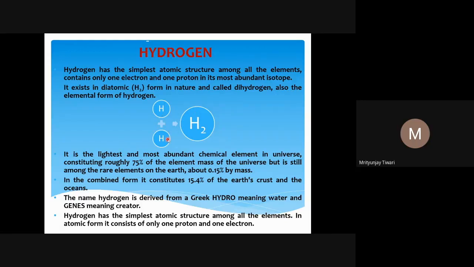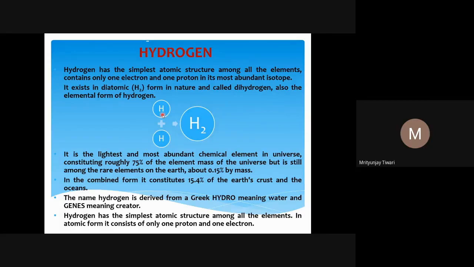That is why we call it dihydrogen, and also the element, which is the elemental form of hydrogen. This is what I have said. Hydrogen is the lightest and most abundant chemical element in the universe. Lightest means, of all the elements that you know in the periodic table, it is the lightest.